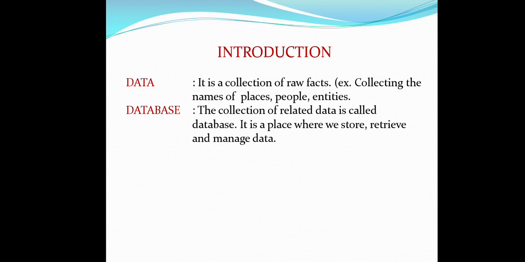Then, database. A database is nothing but a collection of related data. Once we have collected all the data, we need to store it in one secured place, and that place is a database. We collect only related data, we never collect unrelated data. For example, to prepare your progress card, I need to collect all your marks, and the marks are related to each subject. When I collect all the data in a related form, it should be kept under one table. That table will be in the database.